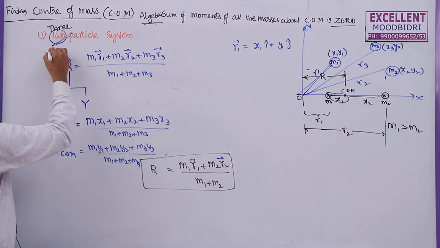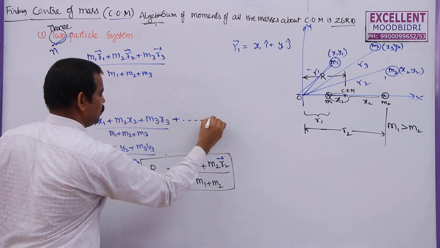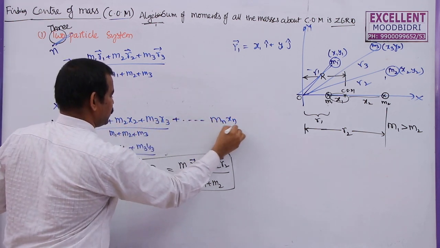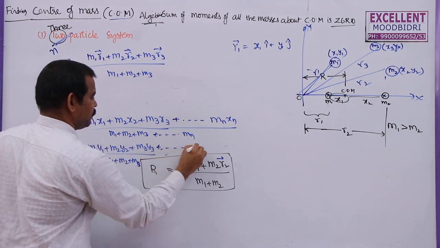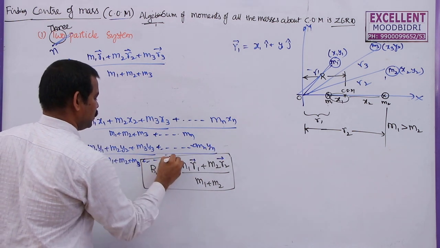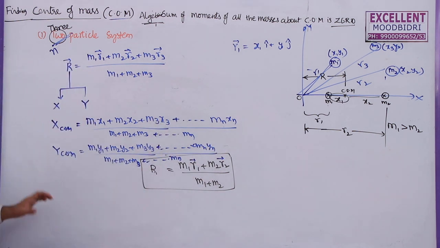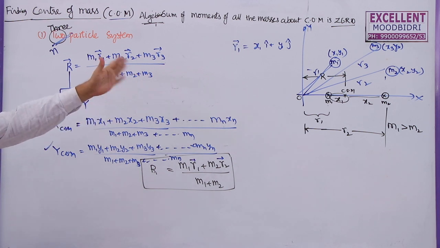Instead of 3, if there are n particles, the same expression can be written as (m1 x1 plus and so on up to mn xn) by (m1 plus and so on up to mn). Similarly, ycom will become (and so on up to mn yn) by (and so on up to mn). This is how you can find the x coordinate and y coordinate, for n particles in the xy plane.